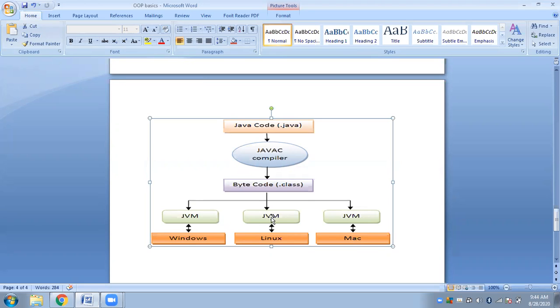So the JVM is always platform dependent, but the bytecode which will execute on the JVM is platform independent. That is actually the responsibility of the Java Virtual Machine.